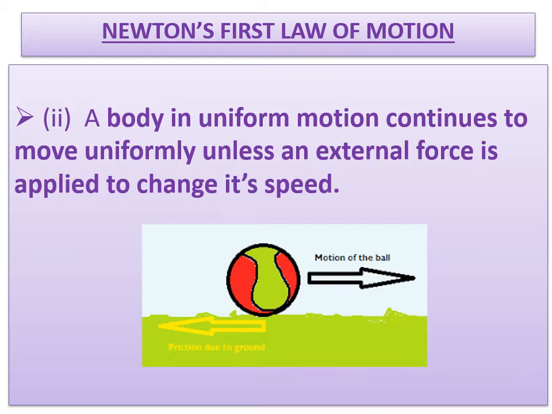So the motion of every body is being opposed by invisible forces. Here the invisible forces may be friction, or you can also take air resistance. And if these opposing forces were removed, a body would continue to be in uniform motion. No one can stop it. So what is the condition here? A body in uniform motion continues to move uniformly unless an external force is applied to change its speed. Here the opposing forces may be resistance or the frictional force, which you have to consider.